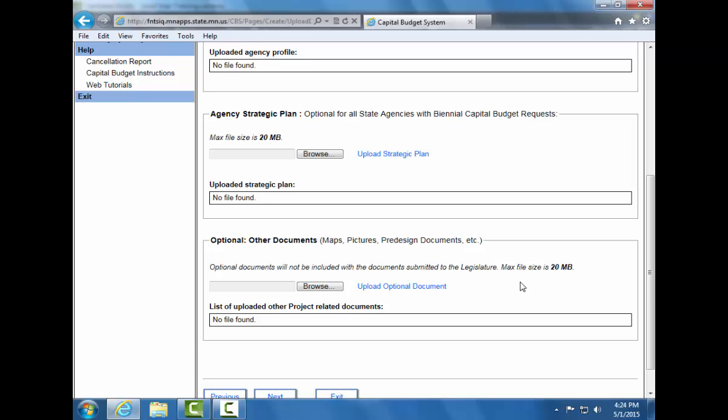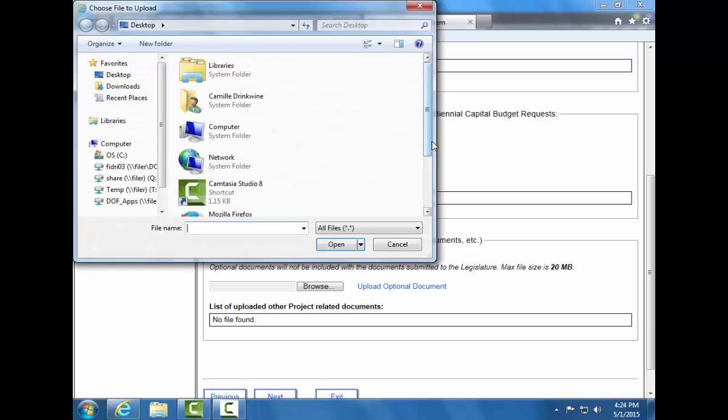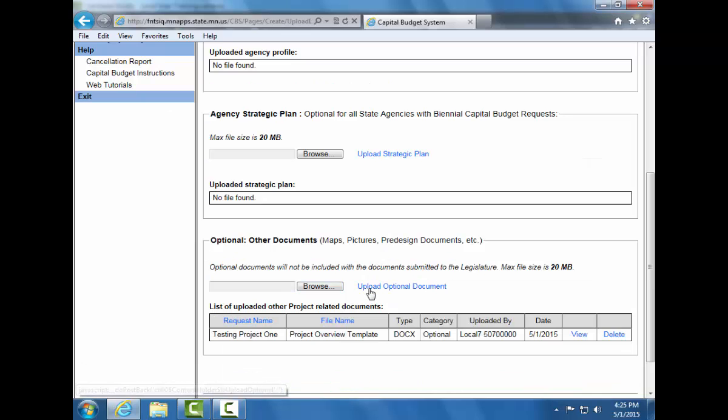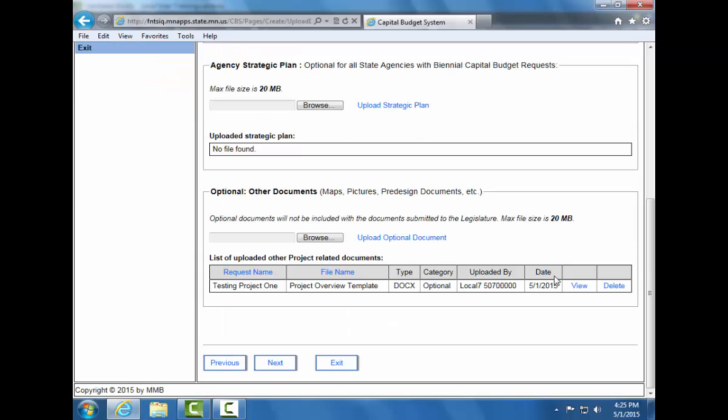In order to upload your document, click on Browse, find your desired document, and select the Upload Optional Document hyperlink. Users will be able to upload PowerPoints, PDFs, Excel documents, and Word documents. Once you have uploaded all of your documents, click Next.